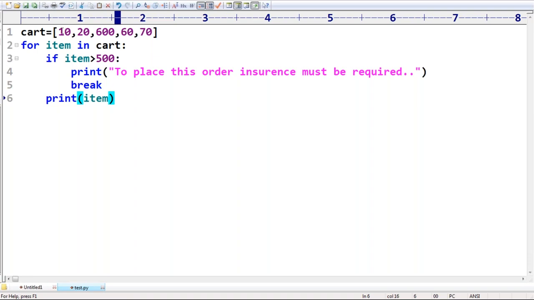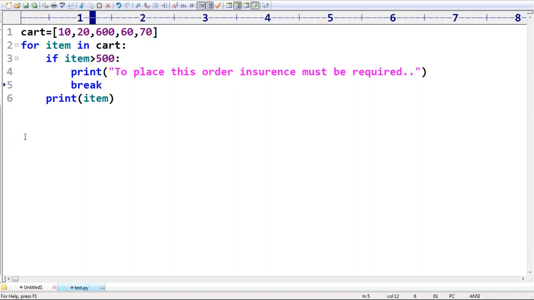Now observe that the first value 10 is not greater than 500. That's why it simply prints, sir. 10 printed, next 20 printed. But whenever 600 comes, then automatically what will happen? Which value is greater than 500? Sorry, man, you can't place this order, because 600 is greater than 500. Insurance must be required. Then immediately stop the loop execution.